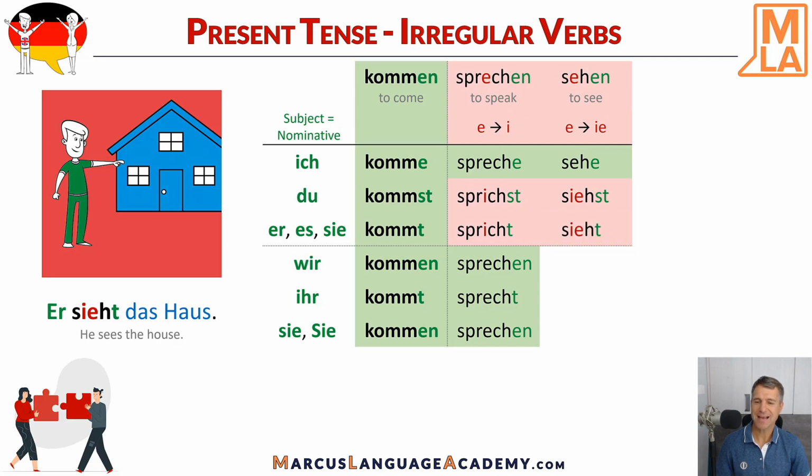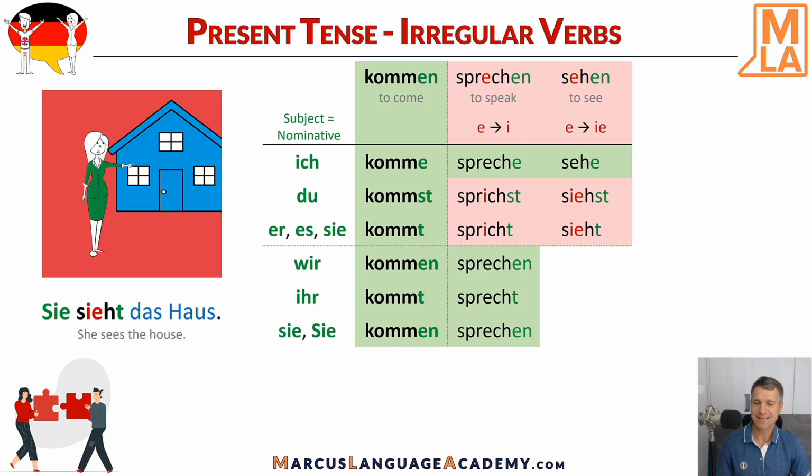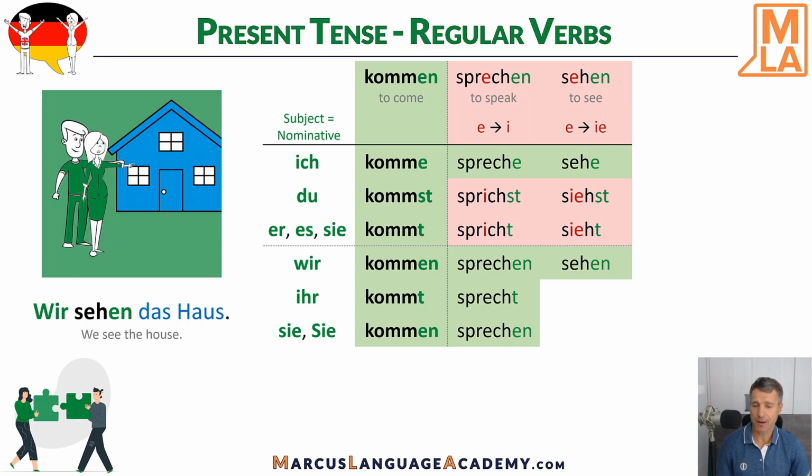Er sieht das Haus. He sees the house. Es sieht das Haus. It sees the house. Sie sieht das Haus. She sees the house. And the plural again is regular. Wir sehen das Haus. We see the house. Ihr seht das Haus. You all see the house.